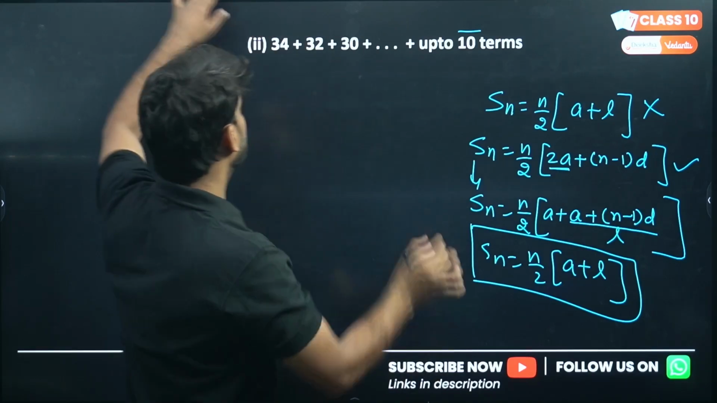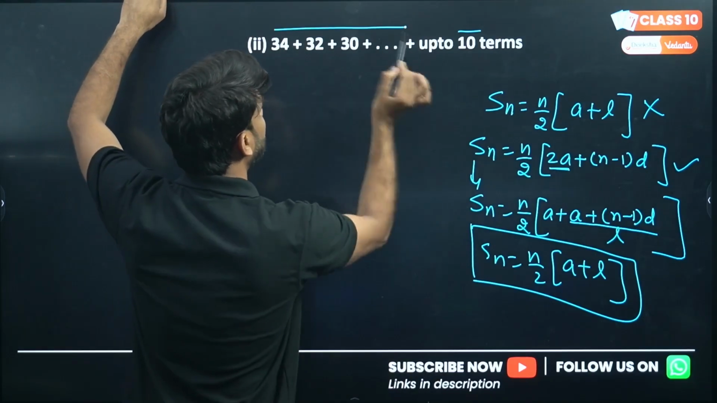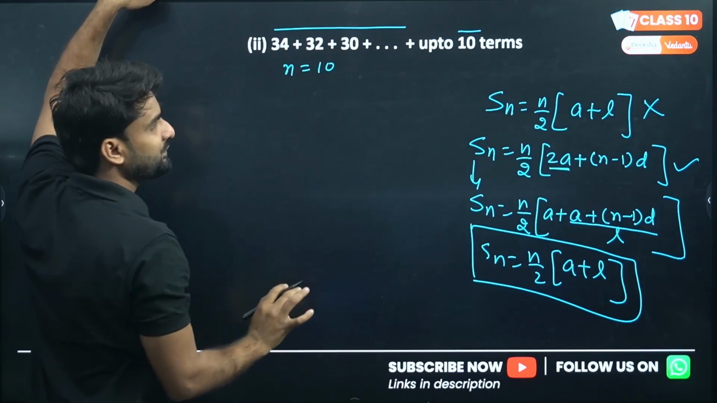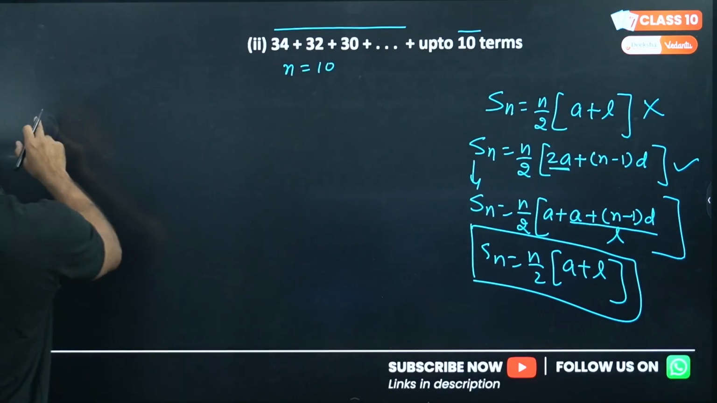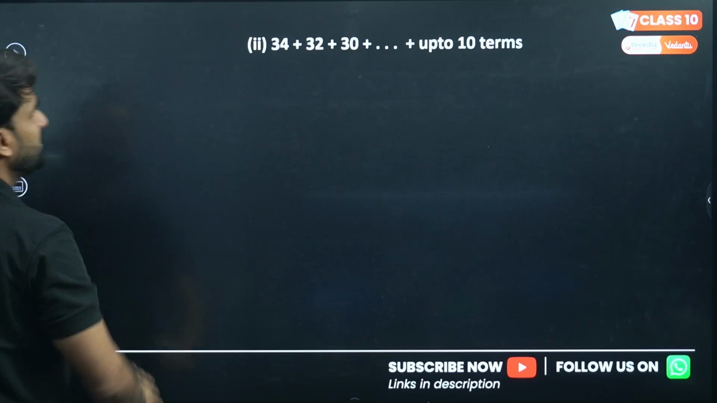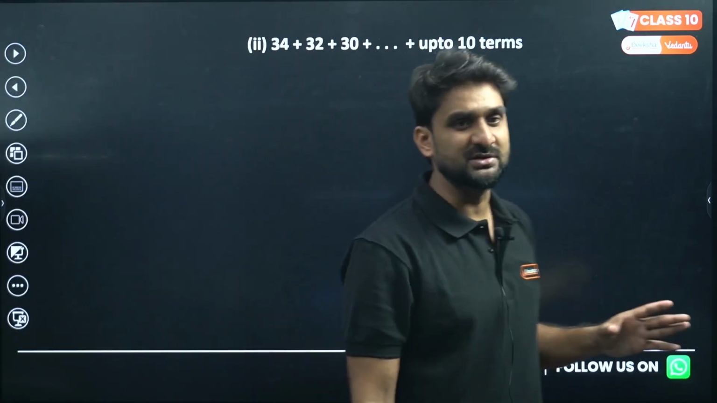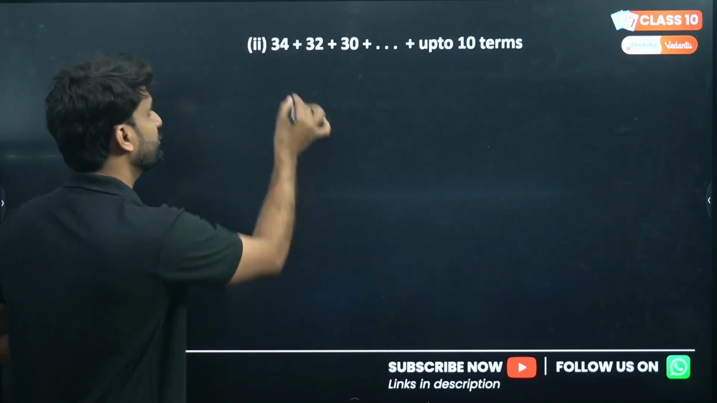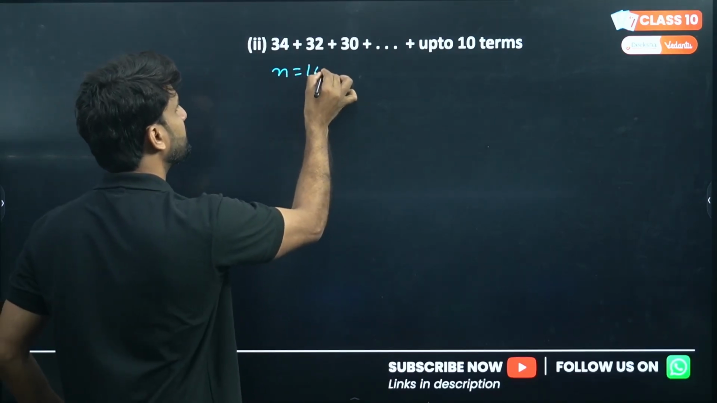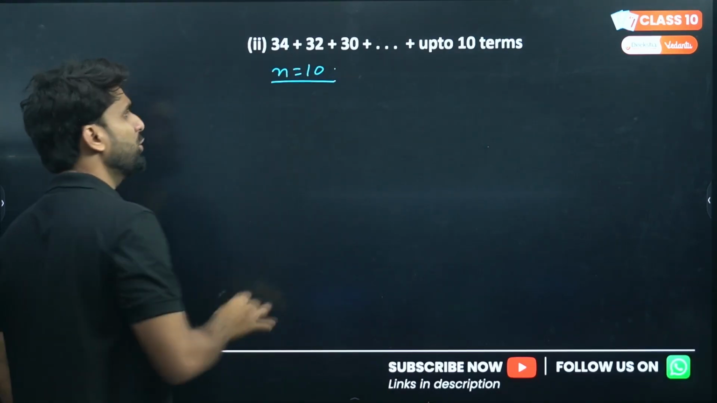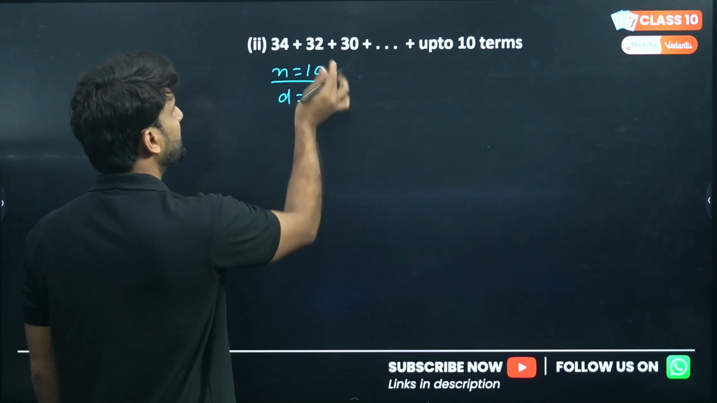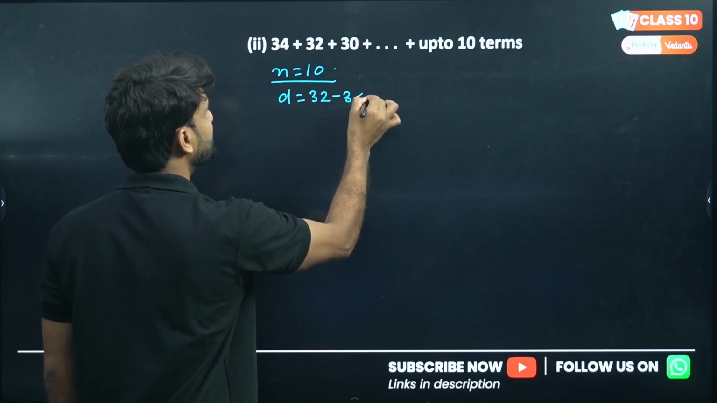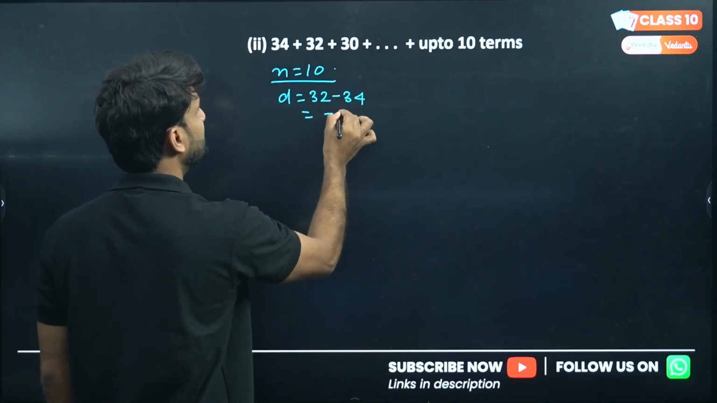So in this AP, the question is saying please add this AP up to 10 terms. So up to 10 terms means n is 10 here. This is clear. How many terms are going to be added here? This is clear. So we can write n is 10, right? Okay, what is d here? d will be 32 minus 34, succeeding minus preceding value. So d is minus 2.